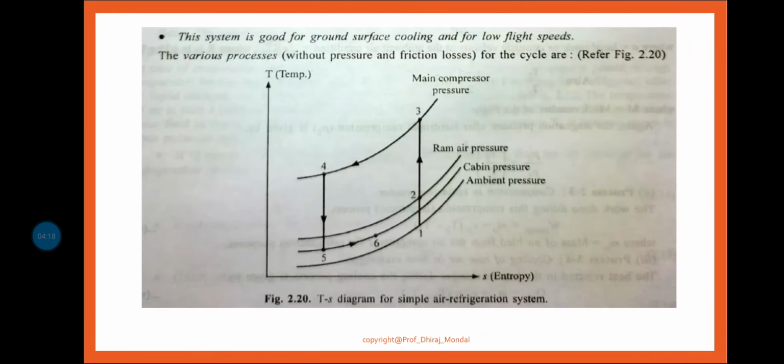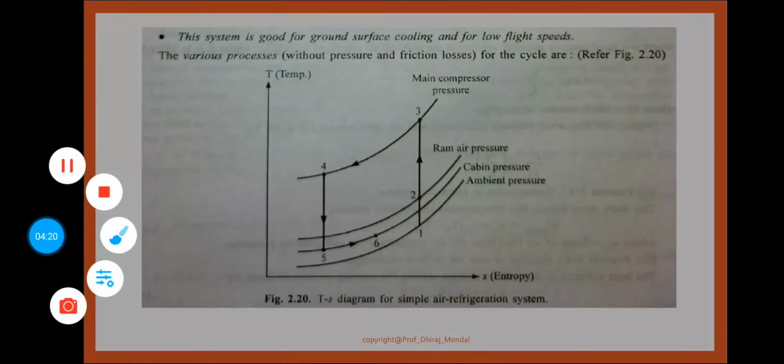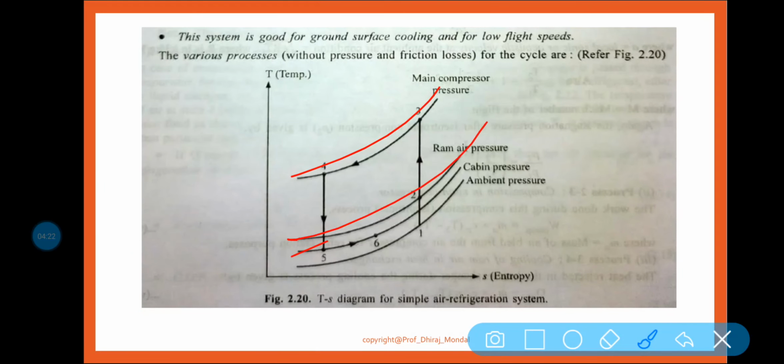The T-S diagram was also discussed last class. This is your main compressor, and these are the constant pressure lines. You can see the air entering the duct, and it is called ram air.